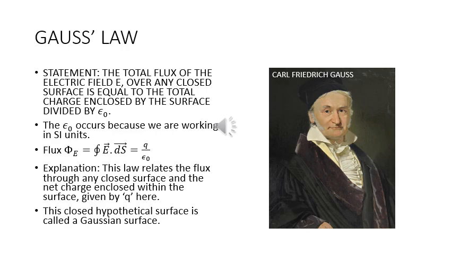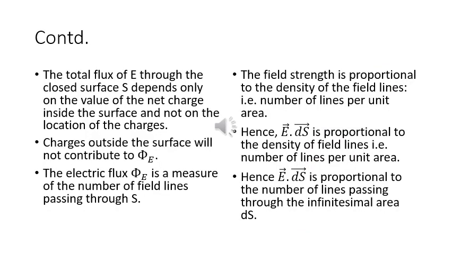This closed hypothetical surface is also known as Gaussian surface. The total flux of E through the closed surface S depends only on the value of the net charge inside the surface and not on the location of the charges. The charges outside the surface will not contribute to phi E.